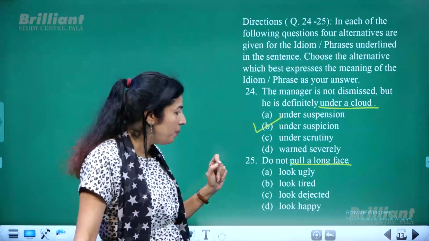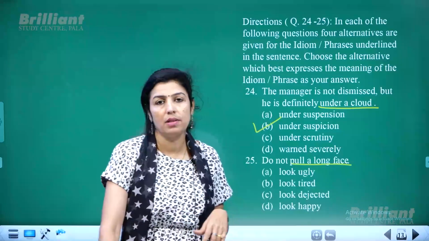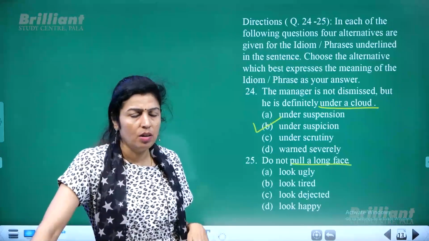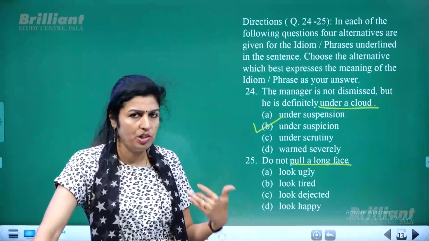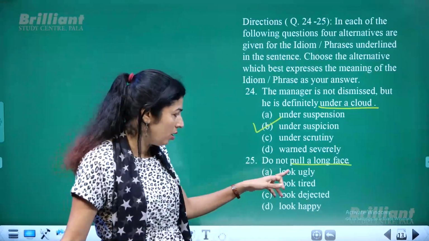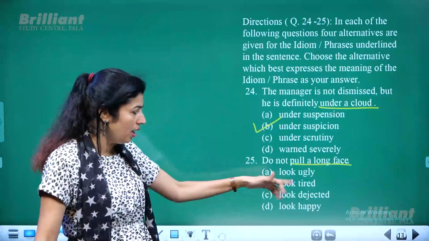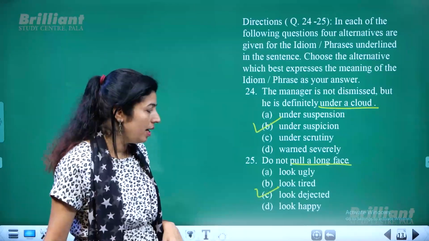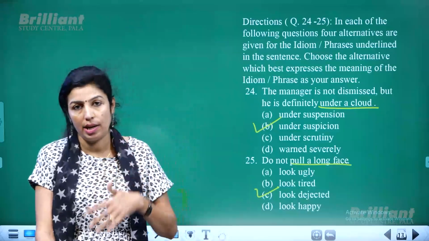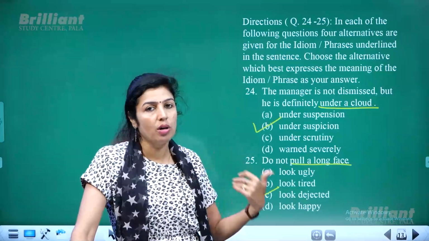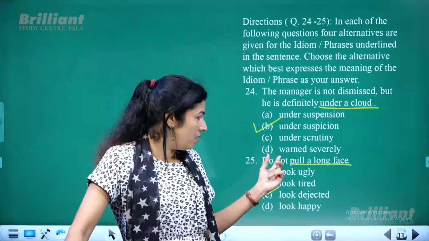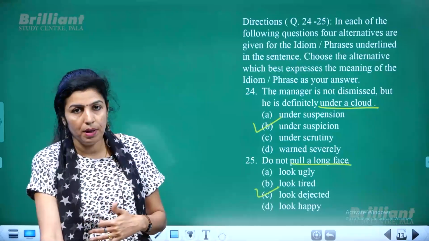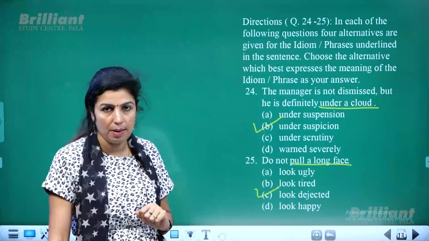Okay, do not pull a long face. Sometimes this could be given as a comment to people: Oh, don't pull a long face. That means don't look so sad or dejected or troubled. It has nothing to do with being beautiful or ugly or being tired, but to look unhappy or dejected. When you look sad, dejected, depressed, or unhappy, the phrase used is to pull a long face. To pull a long face means to look sad, to look unhappy, to look dejected. Dejected also means unhappiness or to look unhappy.